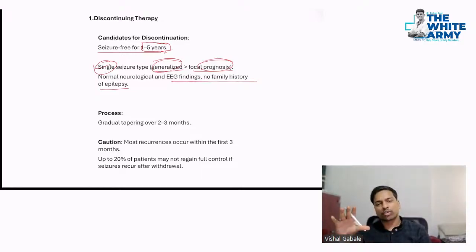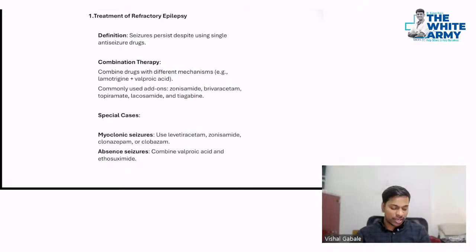So gradually we have to taper over a period of 2 to 3 months. Suddenly you should not stop the medication. Remember, most epilepsy can recur within the first 3 months. Therefore go very slow while stopping the treatment. Up to 20% of patients may not regain full control, and you may have to start the treatment again for these patients. All right.